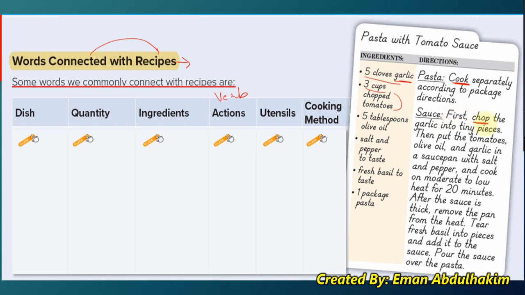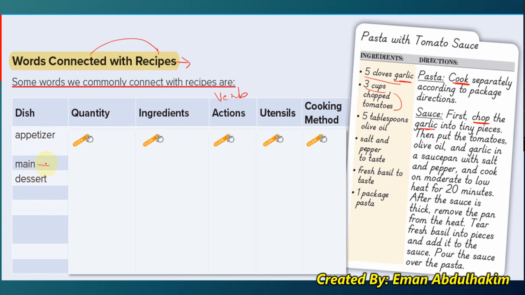Chop is an action. Garlic is an ingredient, right? So what do we name the dishes? We have appetizer, main, and dessert. Now I have a question for you. The appetizer, do we serve it in the beginning of the meal or at the end of the meal? Beginning or end? Yep, in the beginning. Okay.